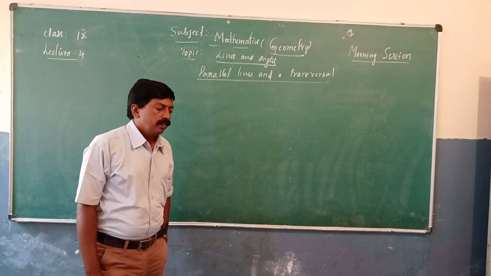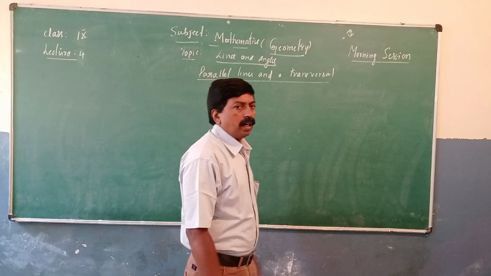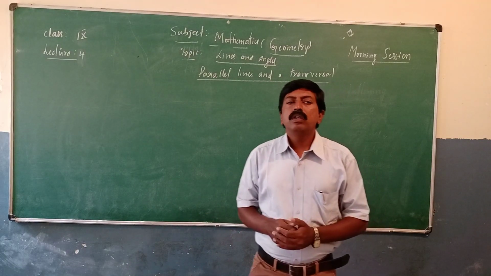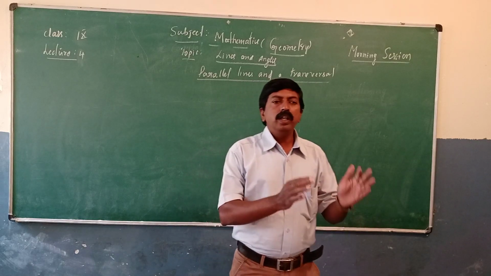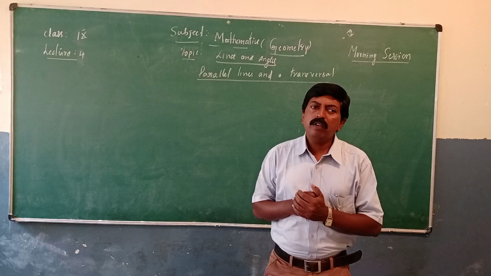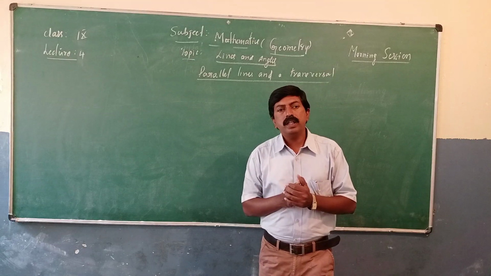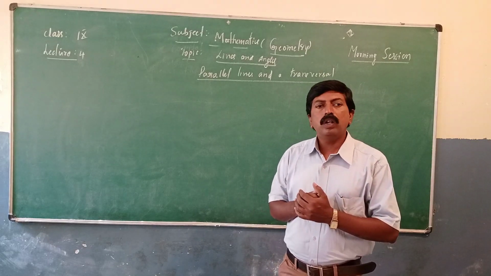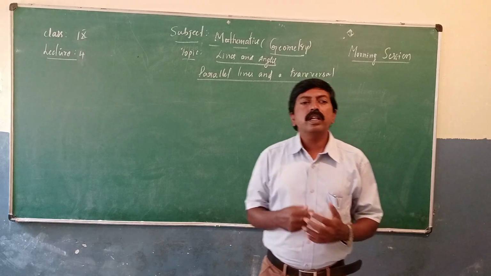So students, we already know how to form angles, the meaning of an angle, and the meaning of a ray. We have also studied some problems related to linear pairs of angles, and we discussed a theorem: when two straight lines intersect each other, the vertically opposite angles are equal. Now we can pass on to some more things related to lines and angles.